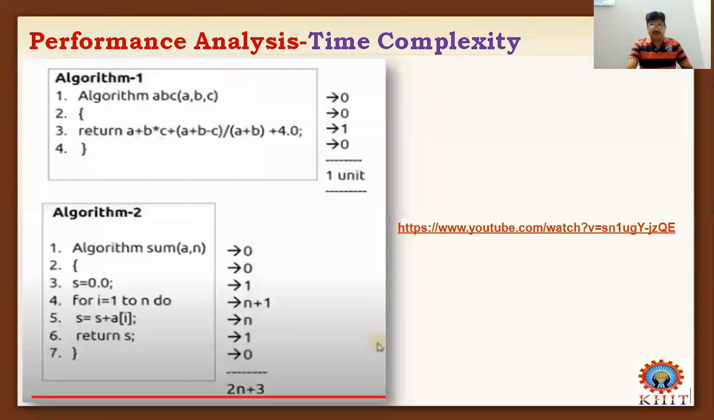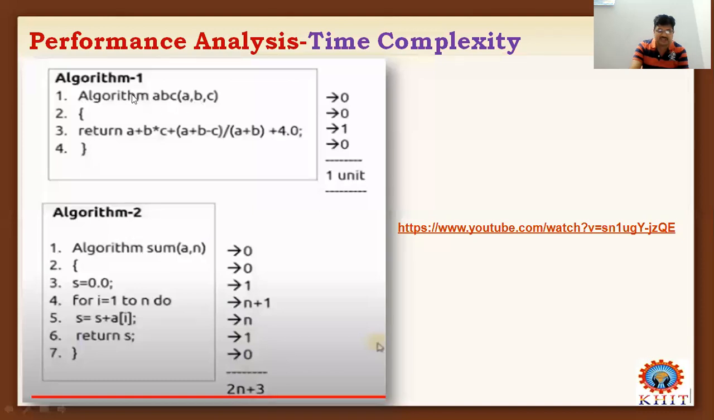Okay. Next, we will discuss one more example of how to calculate the time complexity of an algorithm. So friends, here two different algorithms are listed. Now we will see individually. We need to calculate the time complexity of an algorithm. Let us consider the first algorithm. If you consider the first algorithm, how many instructions are there? Four instructions. There are four instructions.